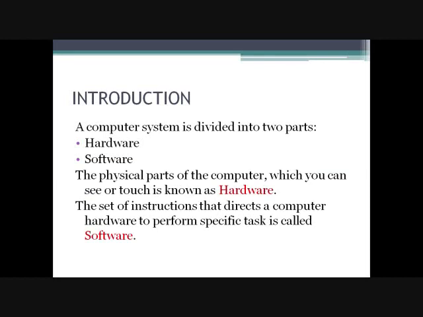A computer system consists of many parts working together, but it is mainly divided into two parts, that is hardware and software. The physical parts of a computer which you can see or touch is known as hardware. The hardware of a computer cannot function on its own. It requires a set of instructions to perform a specific task. So that set of instructions which directs computer hardware to perform a specific task is called software.